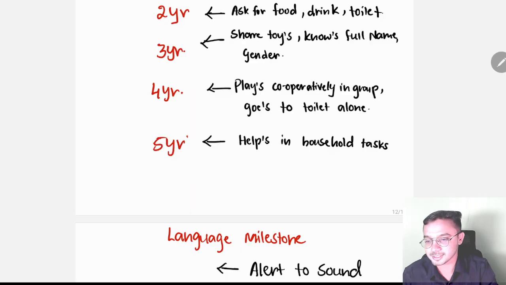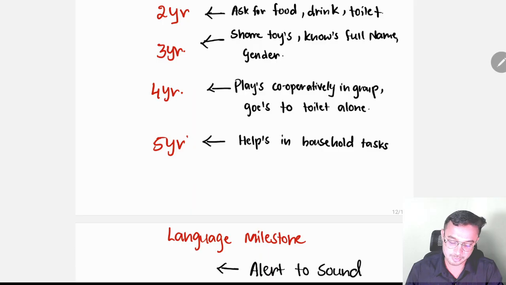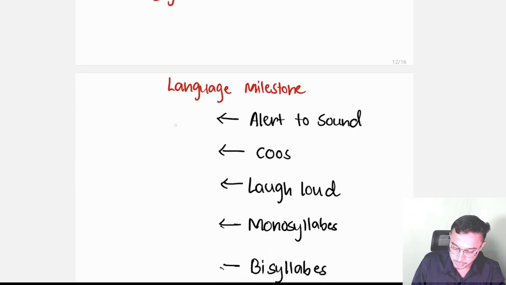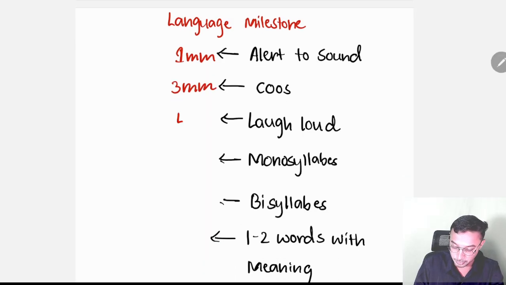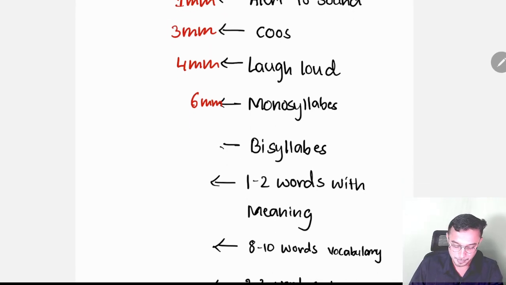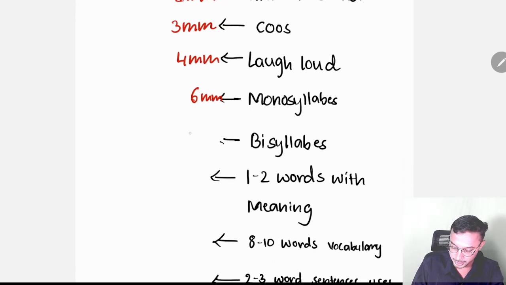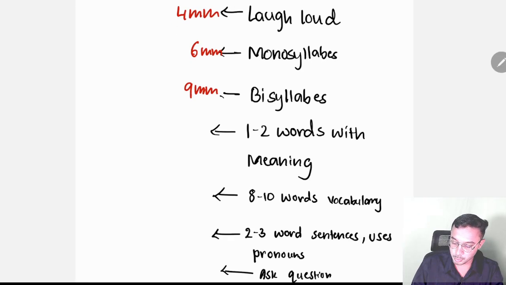Okay. So these are all the milestones which I have explained earlier also. Alert to sound at 1 month. Cooing, I told you, cooing. Recognizes the mother, cooing here also, at 3 months. Laughs loud, I taught you, at 4 months. Monosyllables, single, independent at 6 months. Bisyllables, bye, at 9 months. 1 to 2 words with a meaning at 12 months.